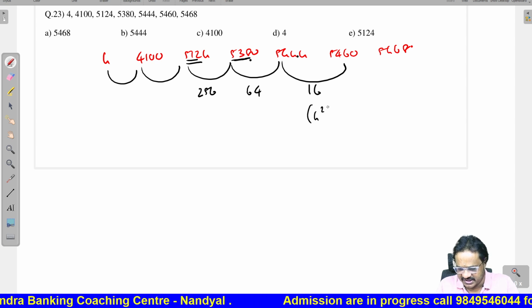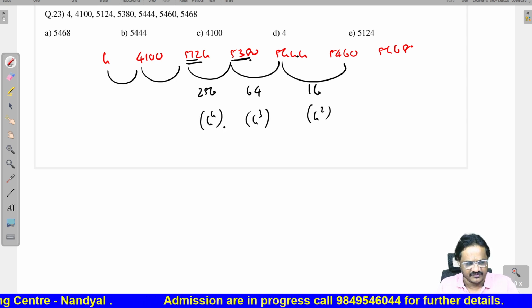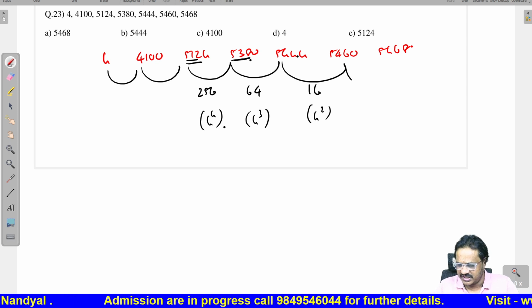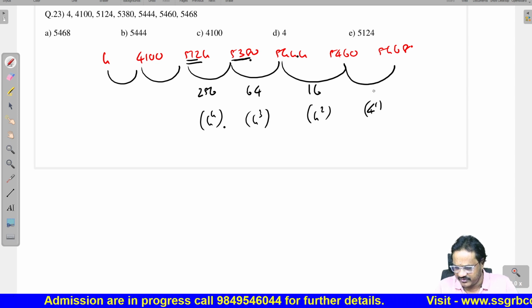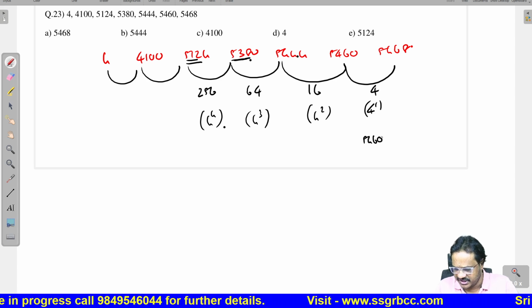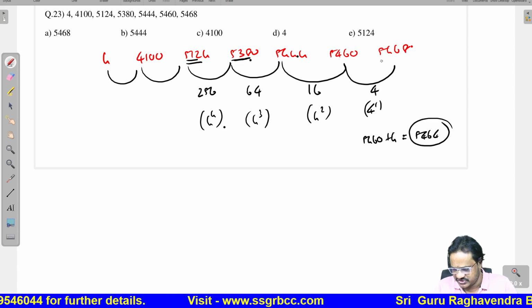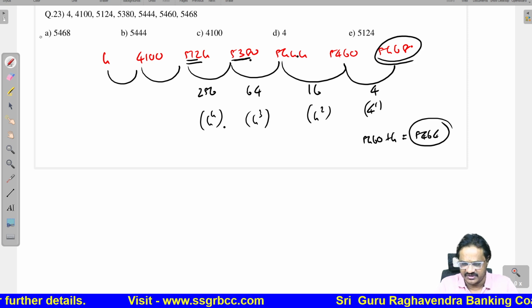Therefore, we can say 4 square, 4 power 3, 4 power 4. Similarly, here you will get 4 power 1, which is 4. So 5,460 plus 4 is 5,464. So 5,468 itself is the wrong number.